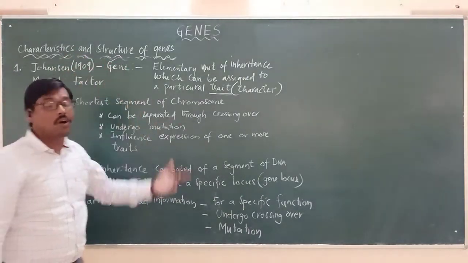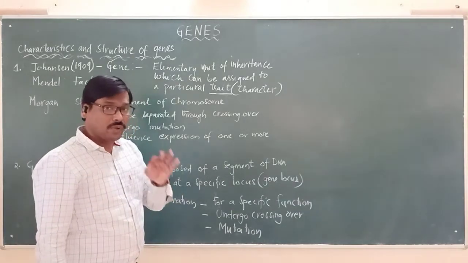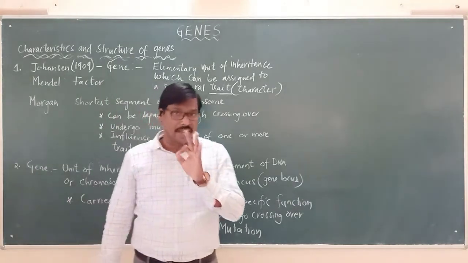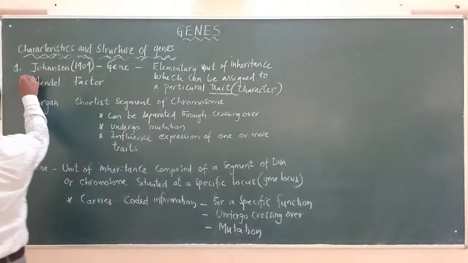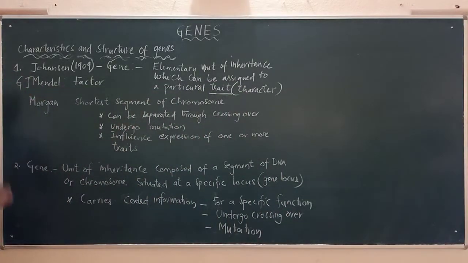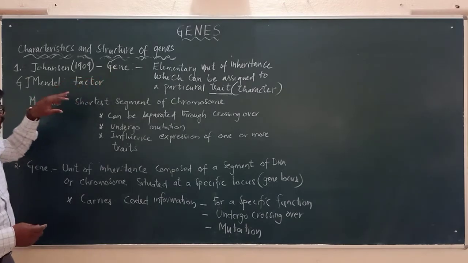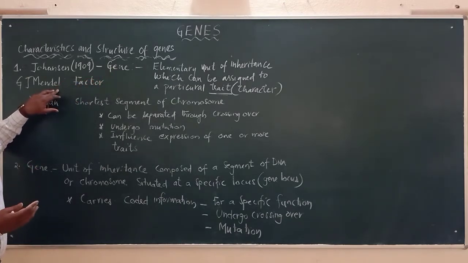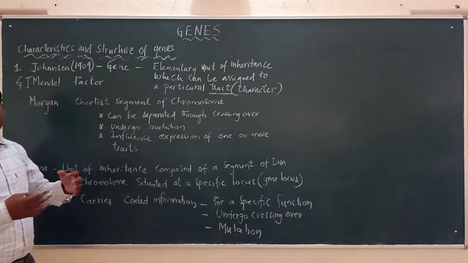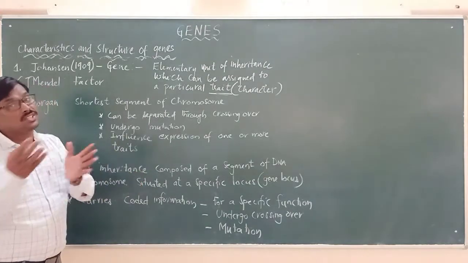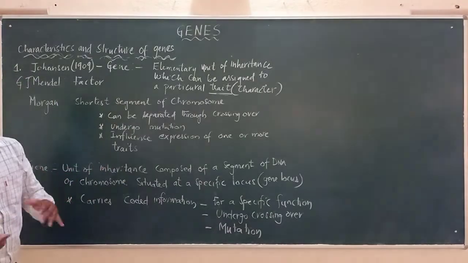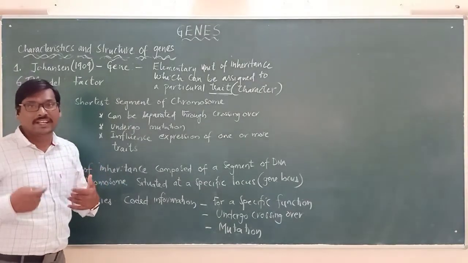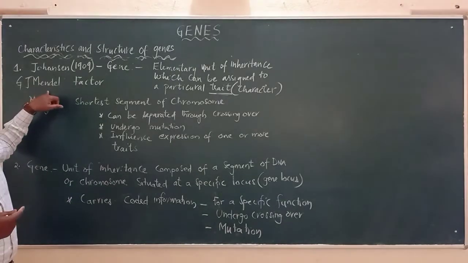But before Johansson, there is another very popular scientist named Gregor John Mendel. We call him G.J. Mendel. He did not use the word gene. It is he who for the first time started to identify how characteristics are inherited from parents to the offspring, the next generation. He is the one who started to study it.